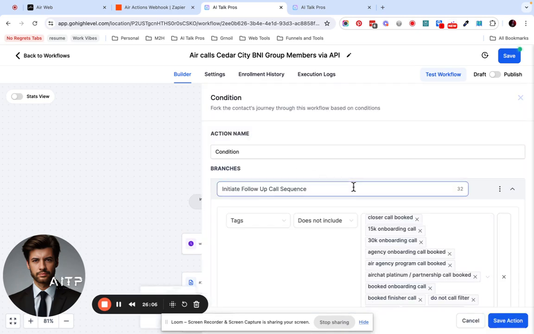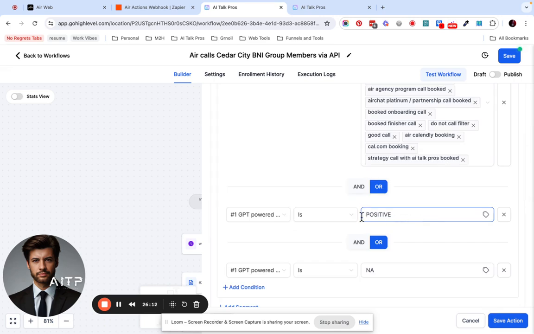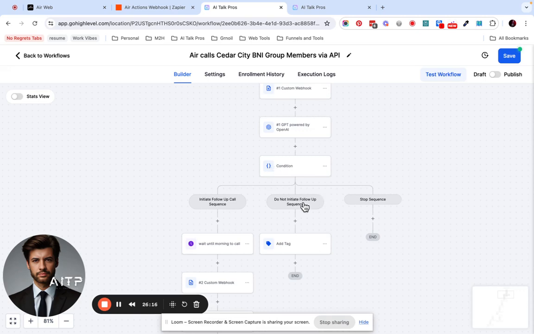Matter of fact, I need to double check that it doesn't continue. Hold on. I'm not going to have it with positive. I'm just going to have it with NA because I want them removed from the workflow if they answer and it's not negative, it's positive. I don't want it to continue calling them about the same thing. So I'm going to make that change and then be right back.